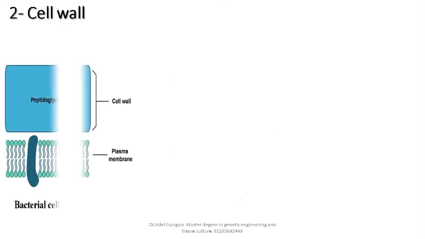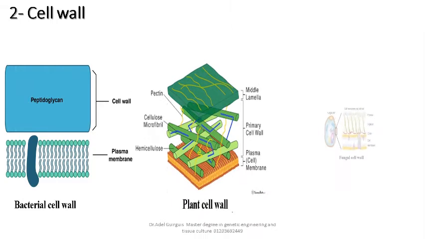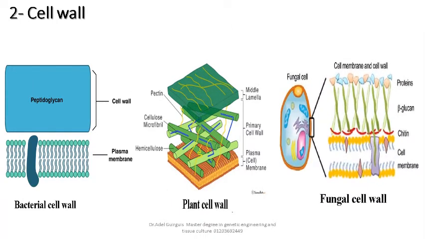Number 2. Cell wall. The prokaryotic cell is surrounded by a cell wall made of a chemical called murein, a peptidoglycan, which is a mixture of a polysaccharide and amino acids. Most eukaryotic cells are surrounded by a cell wall except animal cells. Fungus cell is surrounded by a cell wall made of chitin, which is a nitrogen-containing polysaccharide. Plant cell is surrounded by a cell wall made mainly from cellulose and lignin.